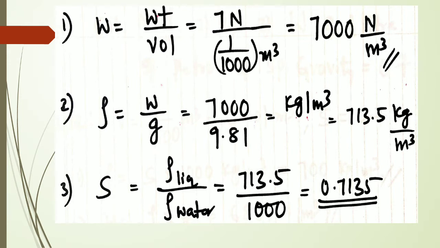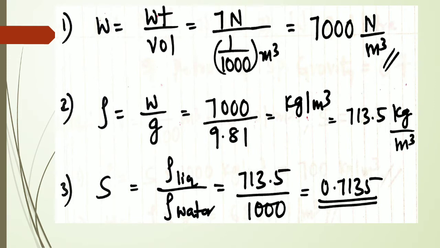7 Newton by 1 divided by 1000 meter cube, so 7000 Newton per meter cube. Know the units. Specific weight is in Newton per meter cube, and density should be in kg per meter cube. We know specific weight is equal to rho into g, the second definition. Therefore, from that you can write rho, the density, equals w by g. It is small w I am talking about.